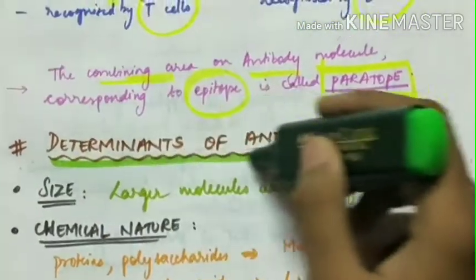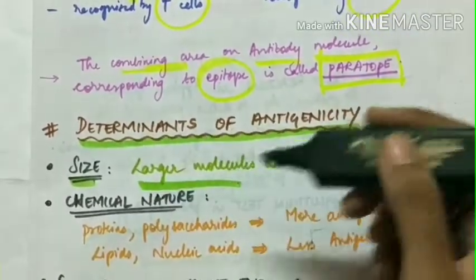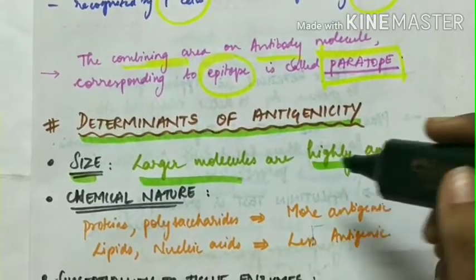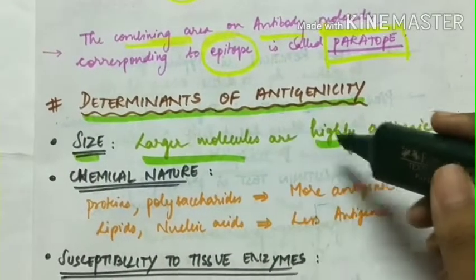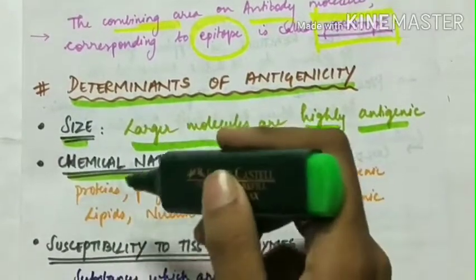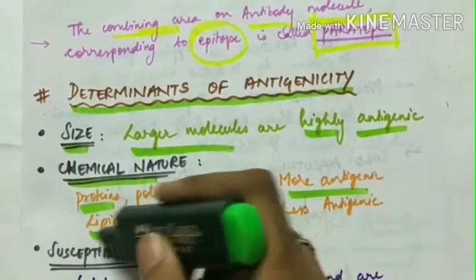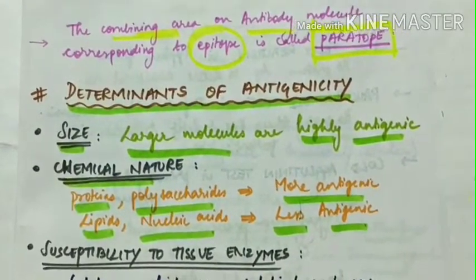Next, let's see the determinants of antigenicity. First is size. The larger the molecule, the higher its antigenic capacity. So the larger molecules are highly antigenic, whereas the smaller molecules are relatively less antigenic. Chemical nature: proteins and polysaccharides are more antigenic, whereas lipids and nucleic acids are comparatively less antigenic.